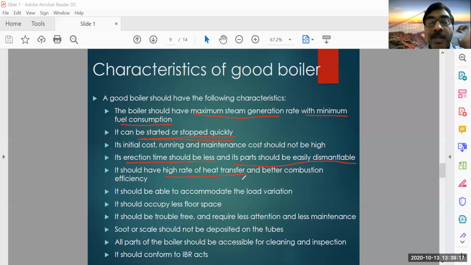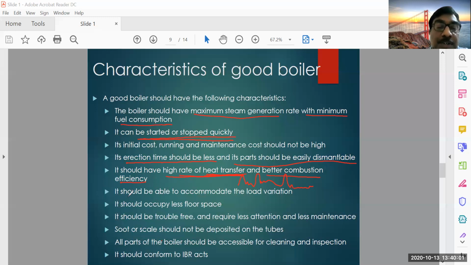It should have a high rate of heat transfer. This is very important especially when there is a fluctuation of loads. Suddenly you need a very high amount of steam, and the next moment you may require only a small amount of steam. Wherever the load is fluctuating like this, the response also should be good. If the rate of heat transfer is high, the response will be better. And better combustion efficiency: if the combustion efficiency and heat transfer rate are good, the load fluctuation response will be good.